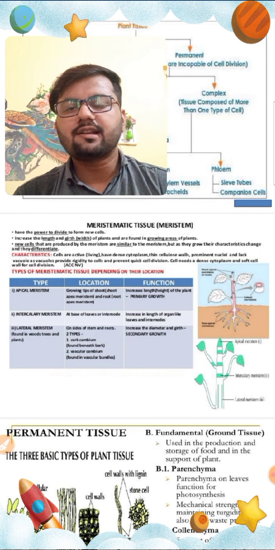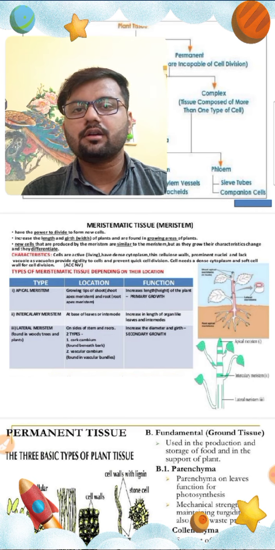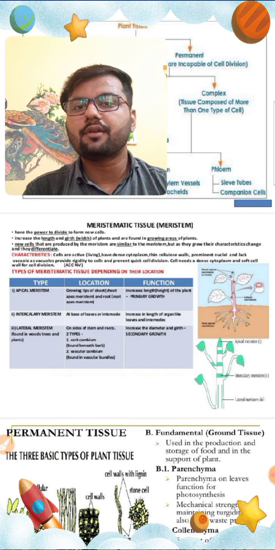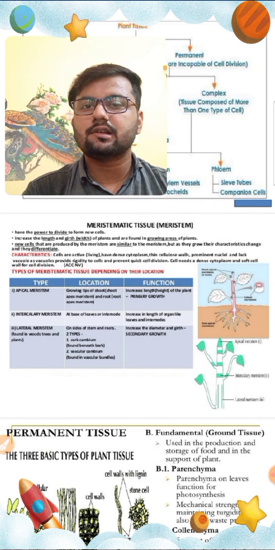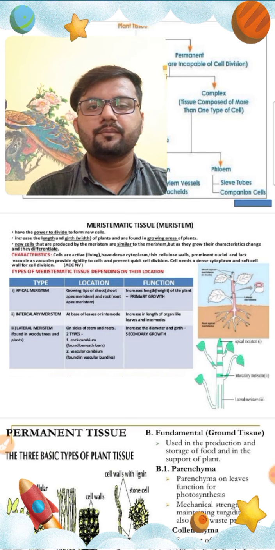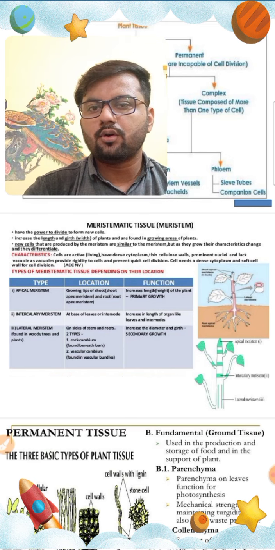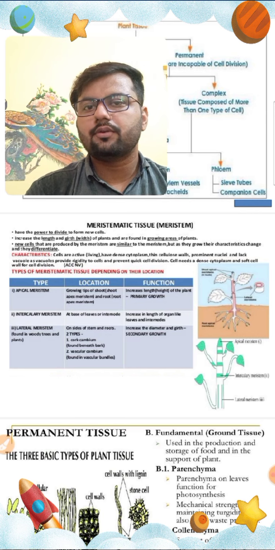This tissue is mostly found on the growing parts of the plant, such as the shoot part, means stem part, as well as the root part, because roots also have to go in search of water and minerals.